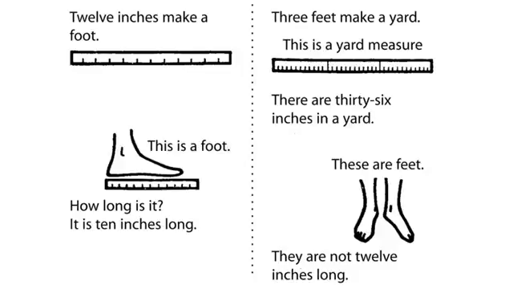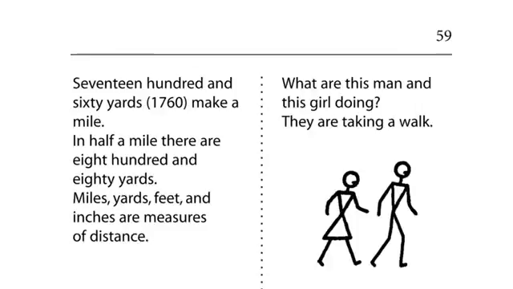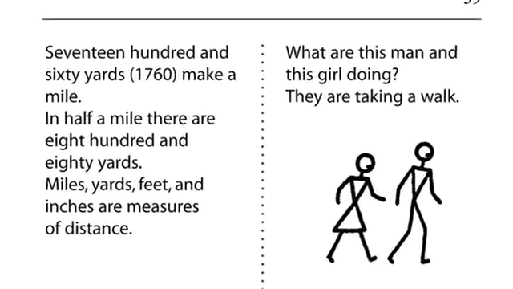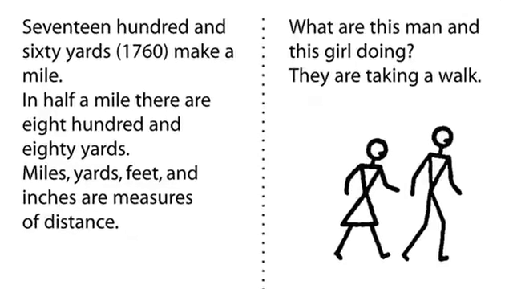3 feet make a yard. This is a yard measure. There are 36 inches in a yard. These are feet. They are not 12 inches long. 1760 yards make a mile. In half a mile, there are 880 yards. Miles, yards, feet, and inches are measures of distance.